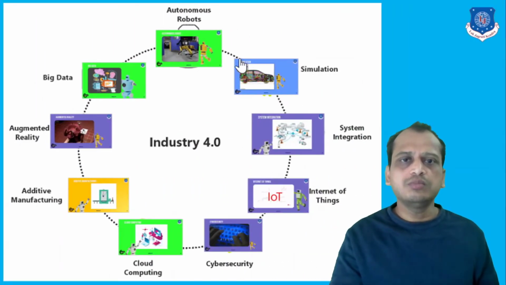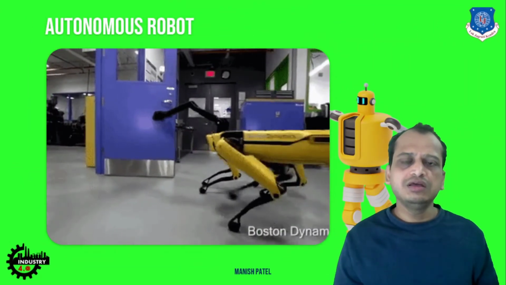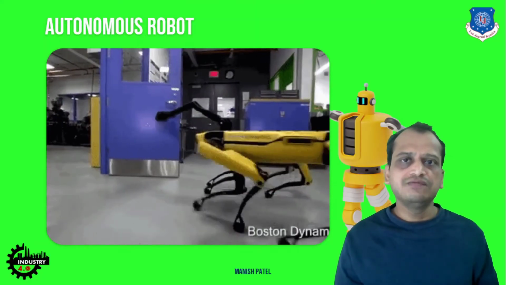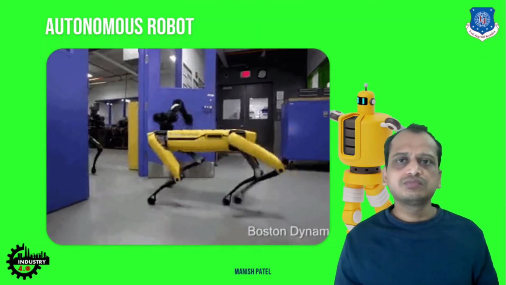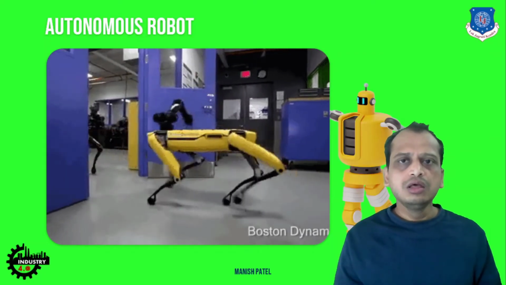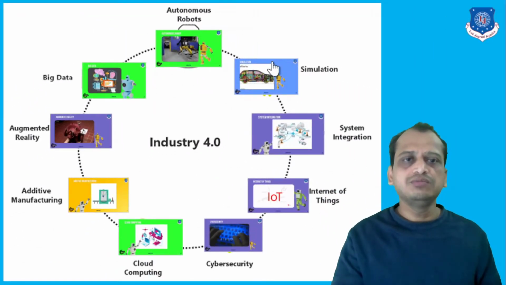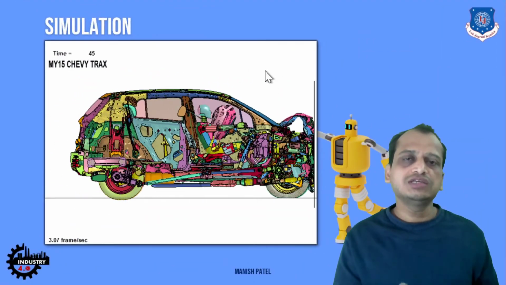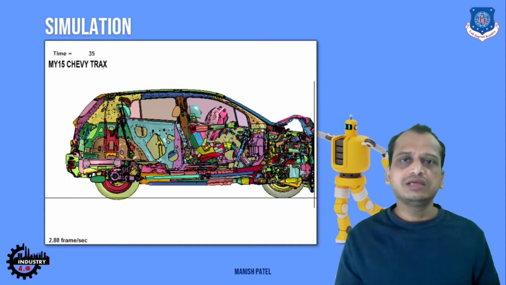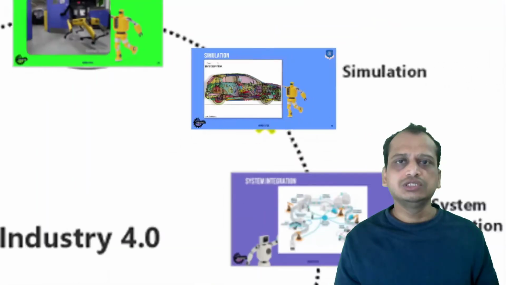Starting with autonomous robots. One example given here is from Boston Dynamics, these kinds of self-optimized devices. Another example is self-driving cars from Google. These robots are also a part of Industry 4.0. Then we have the simulation of day-to-day factory operations. A simple example given is a car crash, but you can also take an example of day-to-day operations. So these are also a part of Industry 4.0 technology.